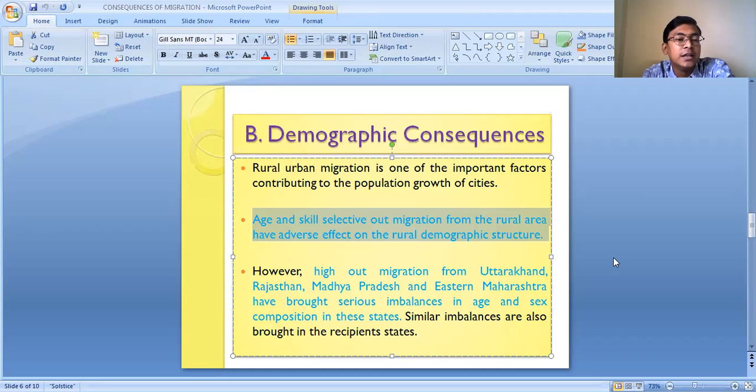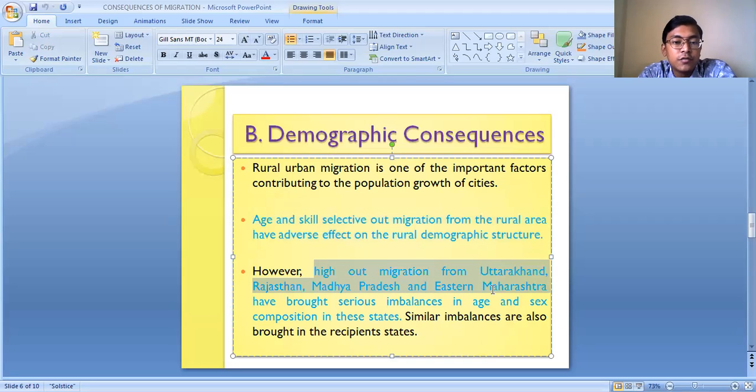So who are left behind? Basically, the young children and the old-aged people. So the demographic structure, the characteristics of the population, changes in the rural area. Not only this, but the places where they are migrating, or you can say the cities where they are migrating, there also the entire demographic structure gets changed.